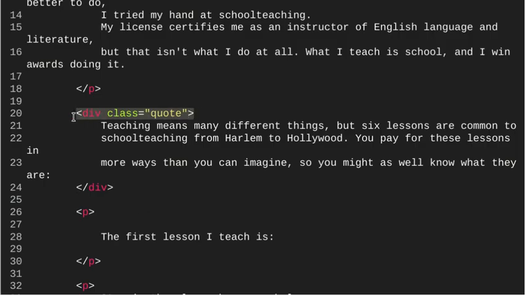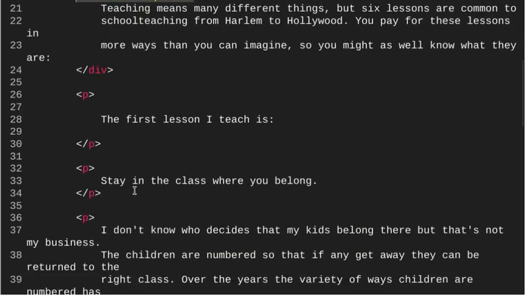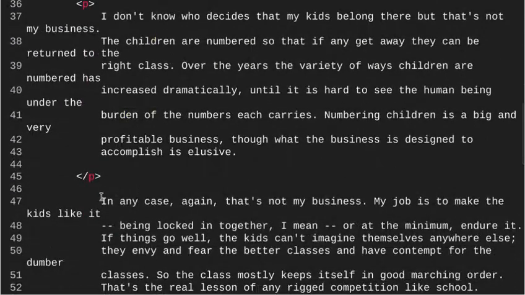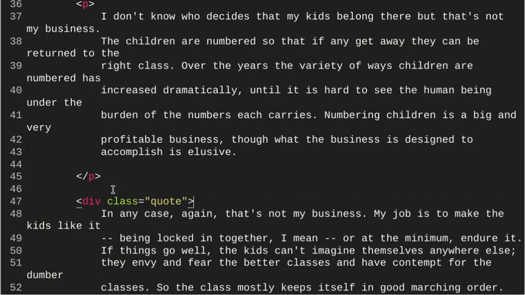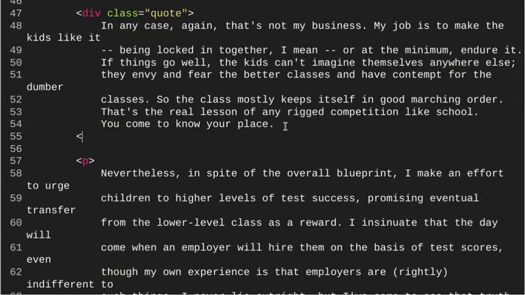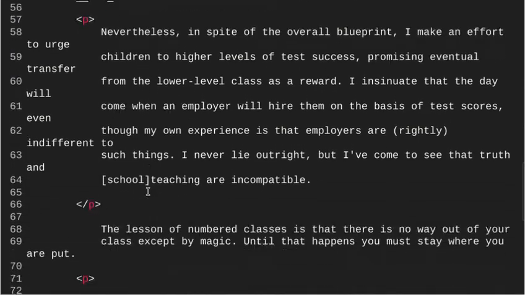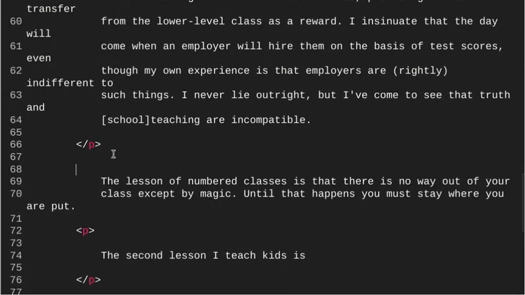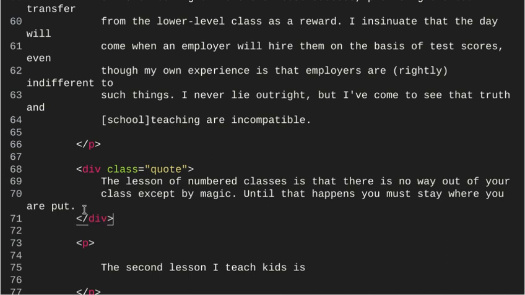Since it's all going to be in the same quote class, I'm just going to copy this div tag, come down and find my next one, which is right here. Control V, and then at the end of it, we'll put the closing of that div tag. Again, that's not going to do anything for us, but I'm going to find my last one right here, which again I want inside the div tag, and we'll close that out right there. Okay, so that satisfies what we need in the index.